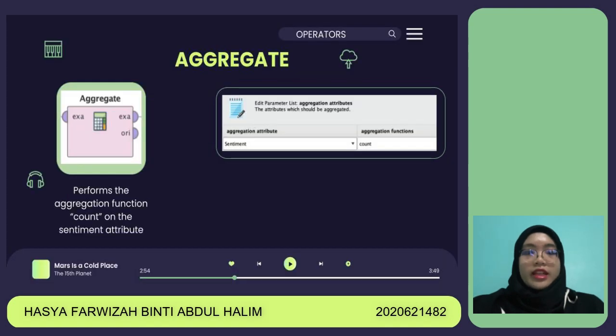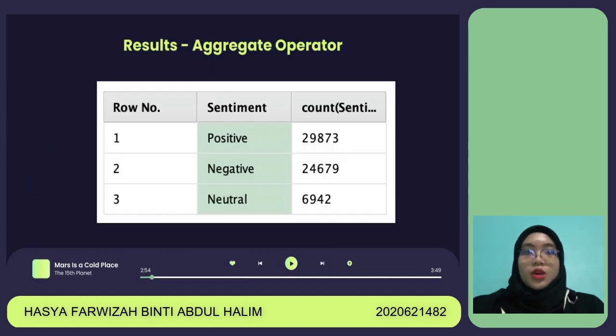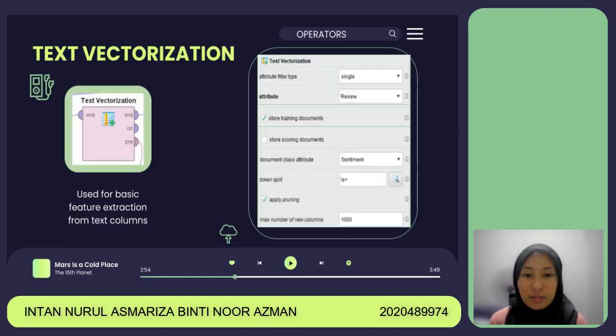Then, the aggregate operator is used for performing an aggregation function on an attribute. In this case, the sentiment attribute is aggregated using the count function to count the number of positive, neutral, and negative sentiments and build the data for model training. We can see here that there are 29,783 positive sentiments, 24,769 negative sentiments, and finally 6,942 neutral sentiments.